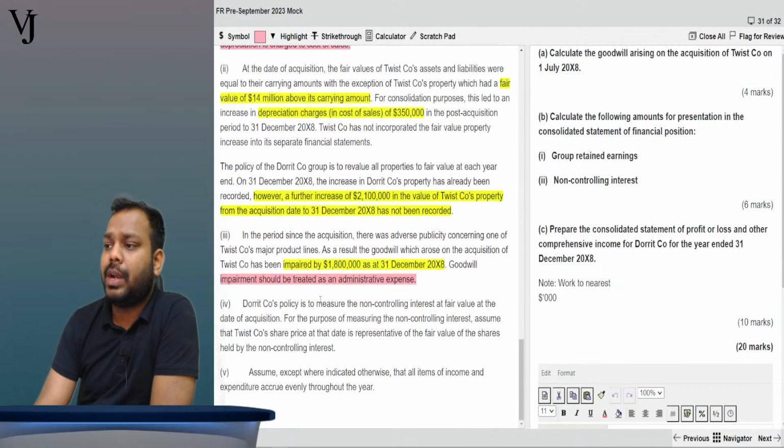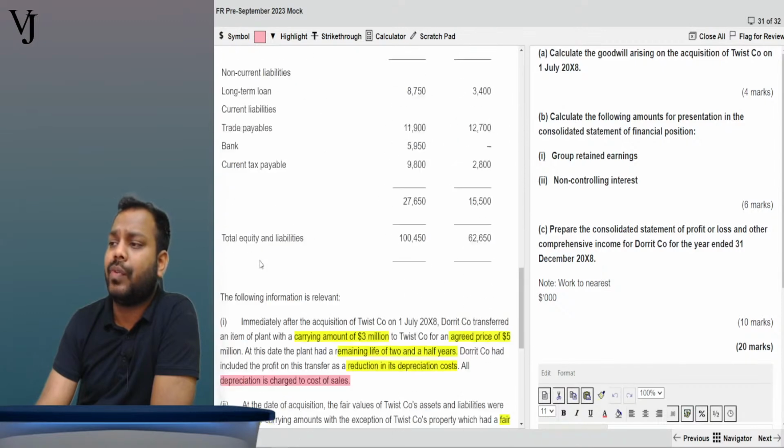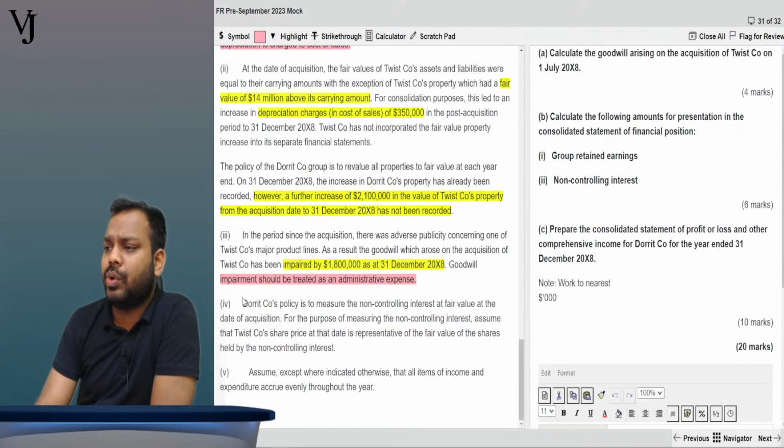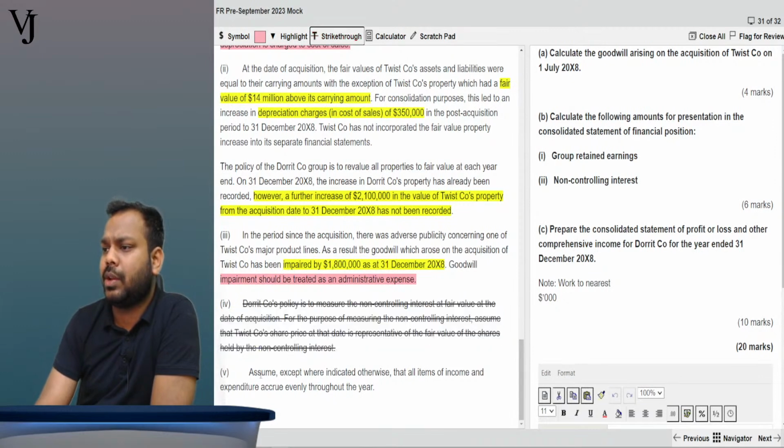Now, Dorrit company's policy is to measure the non-controlling interest at fair value on the date of acquisition. For the purpose of measuring the non-controlling interest, assume that the Twist company share price at that date is representative. It says that NCI is measured at fair value, but it is not giving you the fair value. Why? Because the question says to use the market price per share of Twist company to calculate the fair value of NCI. So it will be of no use to me further, so let's strike it off.